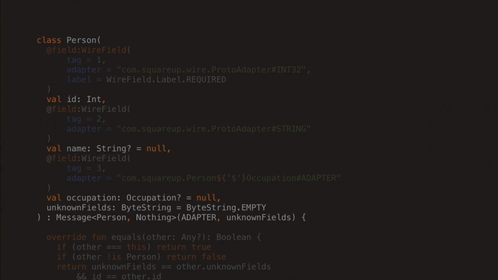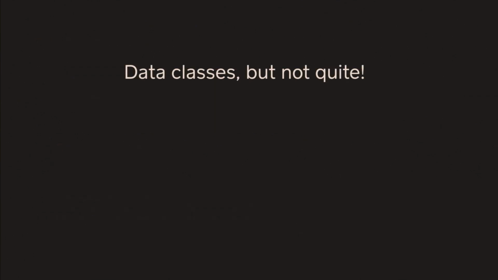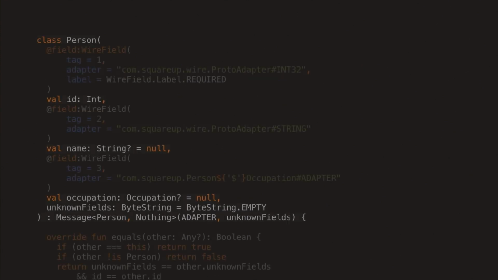I just grayed out the stuff that you shouldn't really care about, but the interesting part is that we define the primary constructor, we declare all of the properties inline, and we have default values for the parameters. So it kind of looks similar to data classes, right? They're actually very similar to data classes, but not quite. And the problem is that we stumble upon a limitation of not being able to declare just a primary constructor parameter in data classes. So you have to declare a property inside the primary constructor.